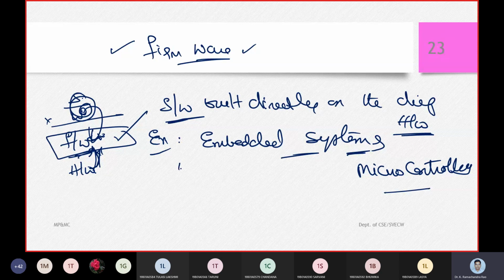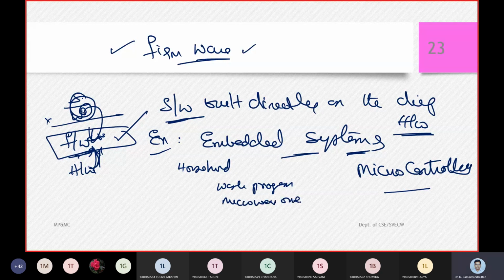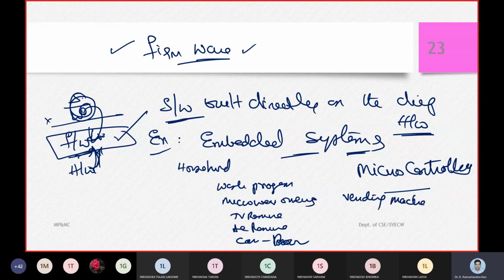We were talking about household embedded systems, such as the wash programs in the washing machine, the microwave ovens in homes, the TV remote, the AC remote, and the car lock and unlock of the car door systems. All these are examples which fall under embedded systems, as is the vending machine at the coffee shop.